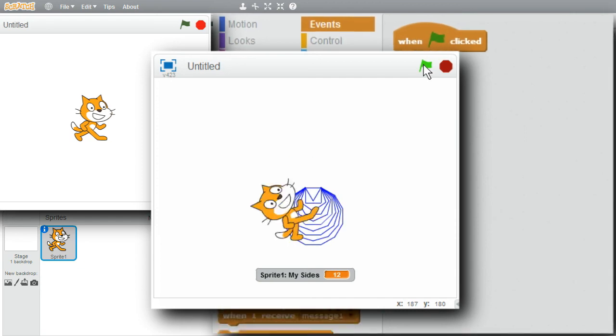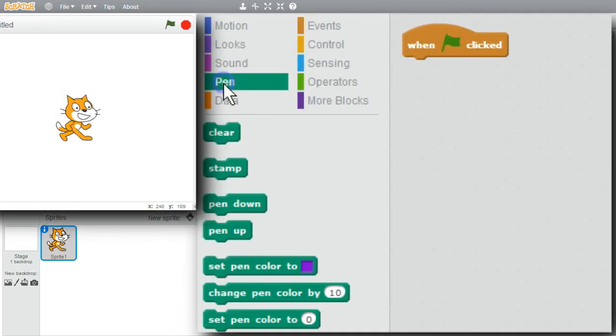I want to draw polygons on the stage. I'll go to Pen, Pen down.